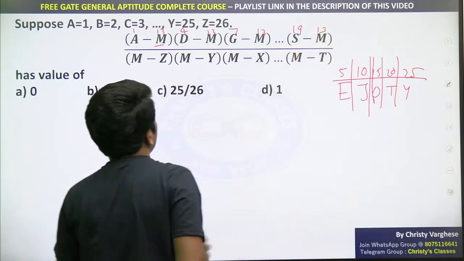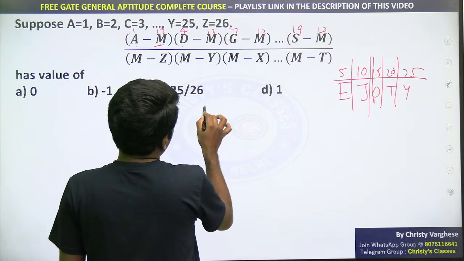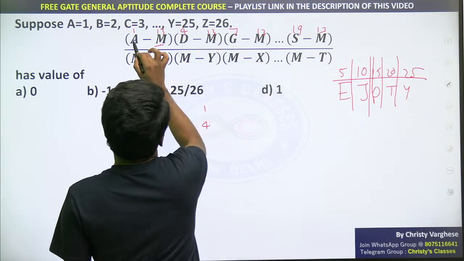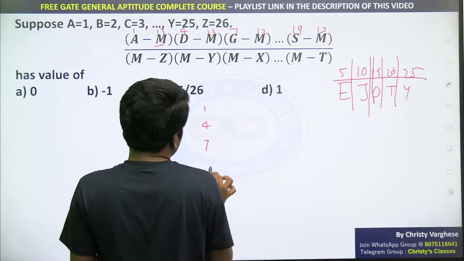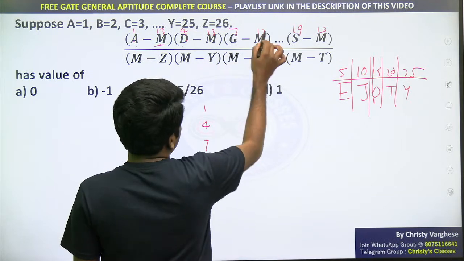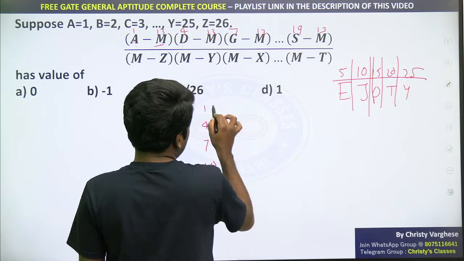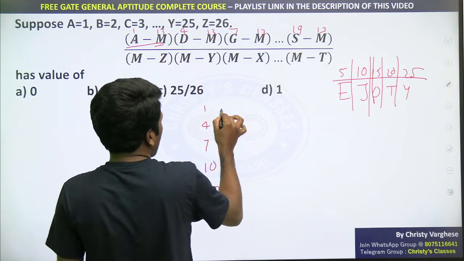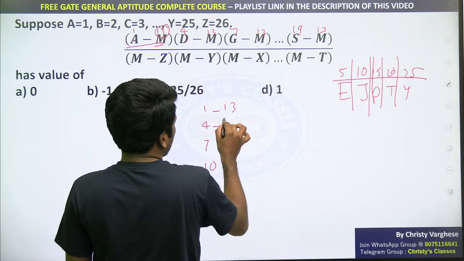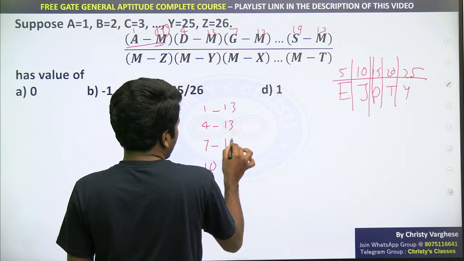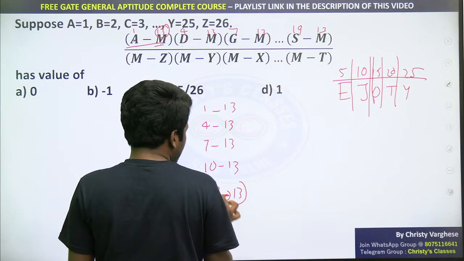Either you can write the numbers and see, but if you see the pattern, it is an arithmetic progression: A, D, G, 7, then the next is the 10th letter. So 1 minus 13, 4th letter minus 13th letter, 7th minus 13, 10 minus 13, 13 minus 13. Are you all understanding?